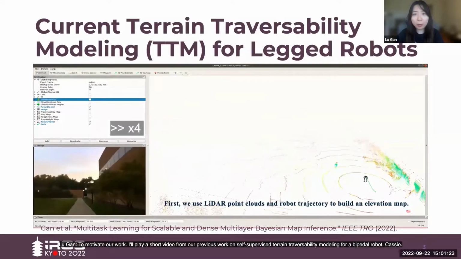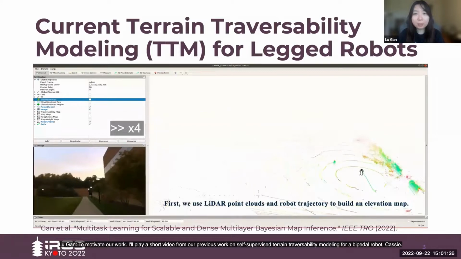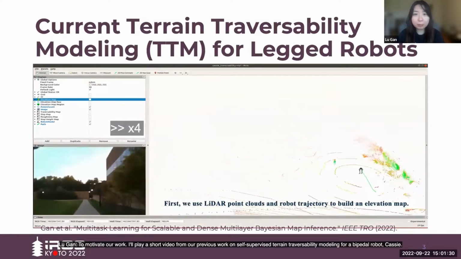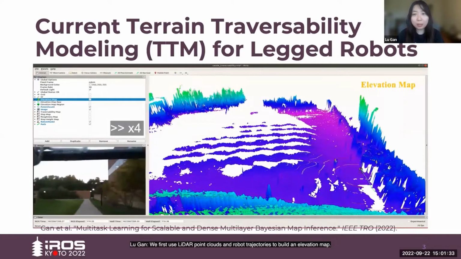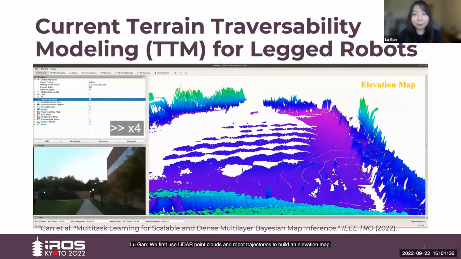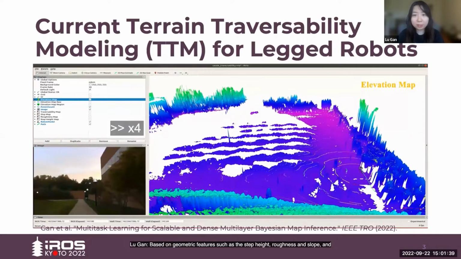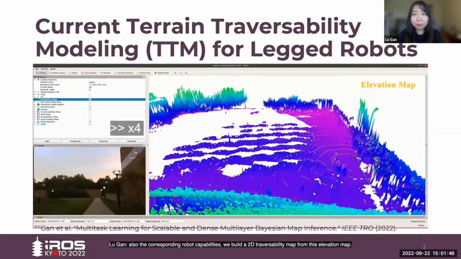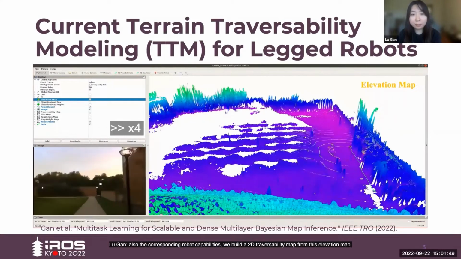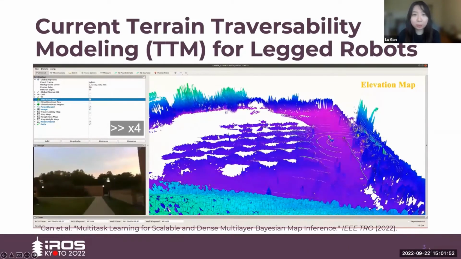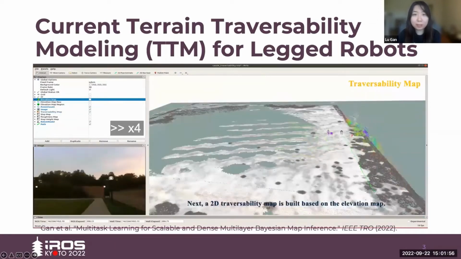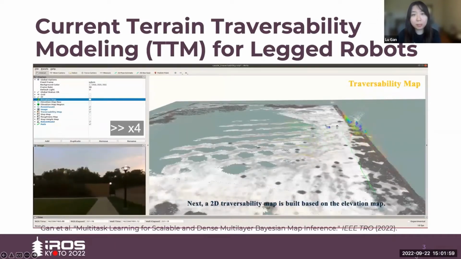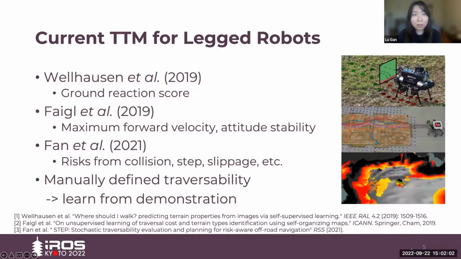To motivate our work, I'll play a short video from our previous work on self-supervised traversability modeling for bipedal robot Jessy. We first used LiDAR point clouds and robot trajectories to build an elevation map. And based on geometric features such as the step height, roughness, and slope, and also the corresponding robot capabilities, we built a 2D traversability map from this elevation map. And we project the traversability score onto the color image plane for traversability labeling and train a neural network to predict traversability from unseen images. Other works define traversability cost as ground reaction score, maximum forward velocity, etc.